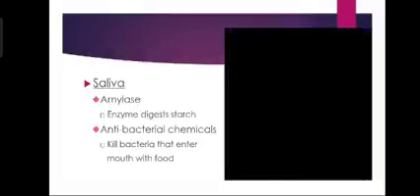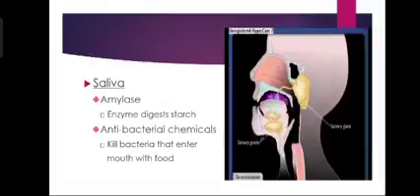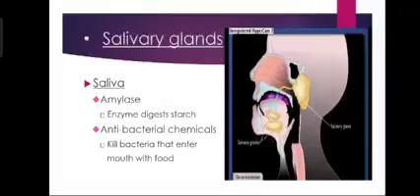Associated with the alimentary canal are glands that secrete digestive juices and help in digestion. These glands are the salivary glands, liver, and pancreas. Salivary glands. They produce enzymes to break down starch into smaller molecules. Saliva also helps to kill harmful bacteria in food.